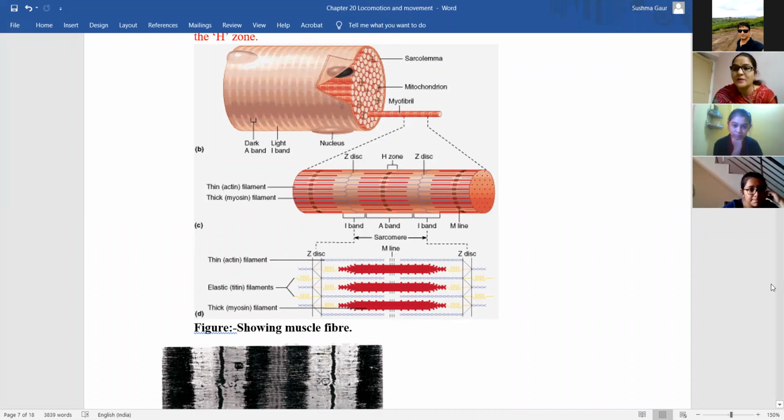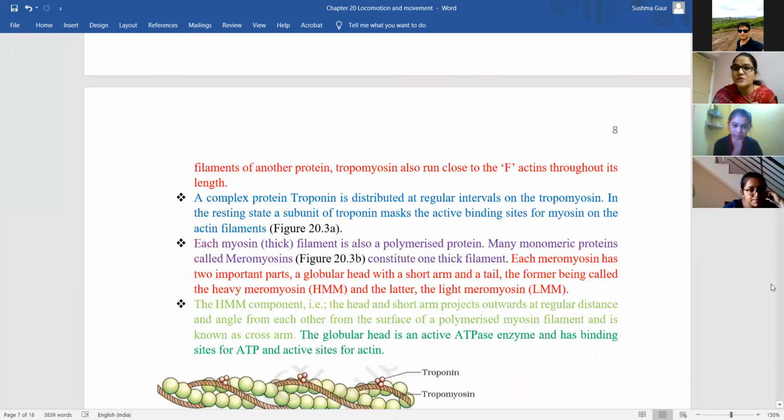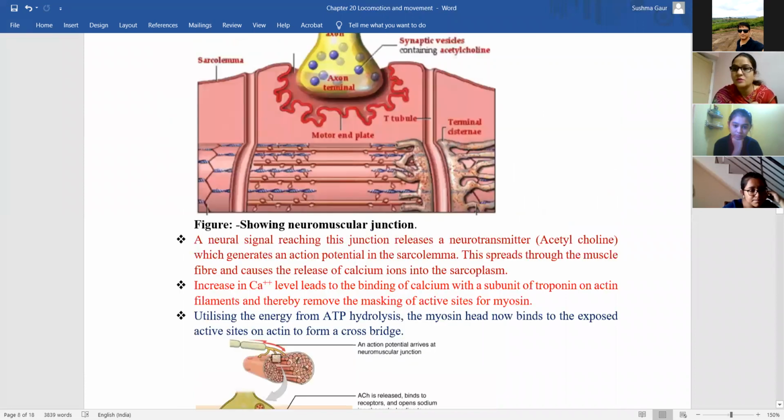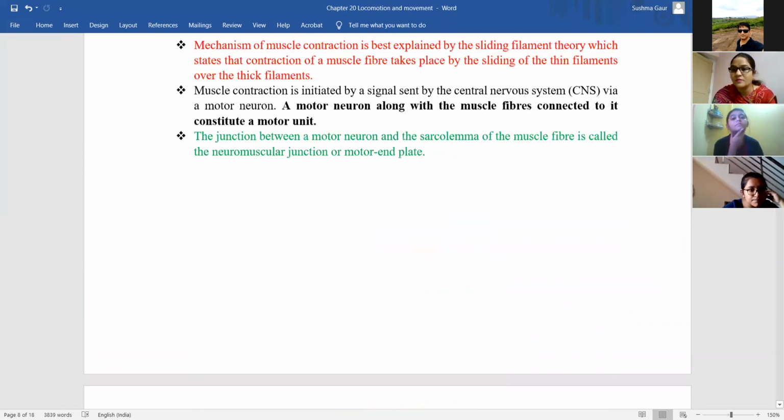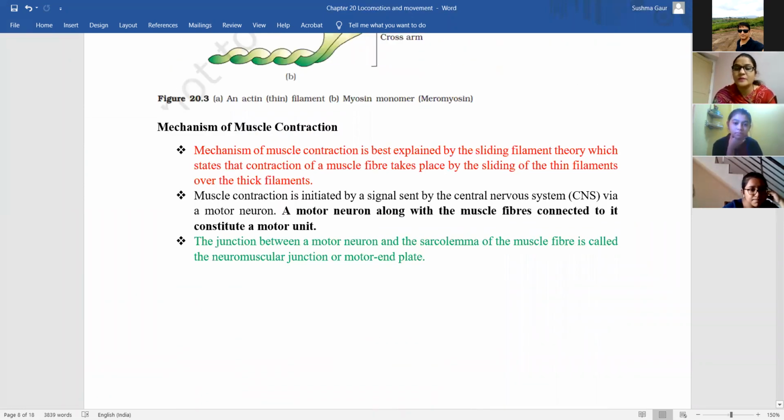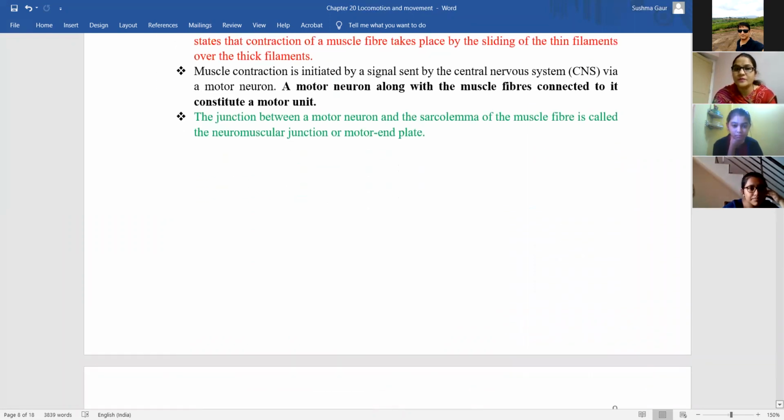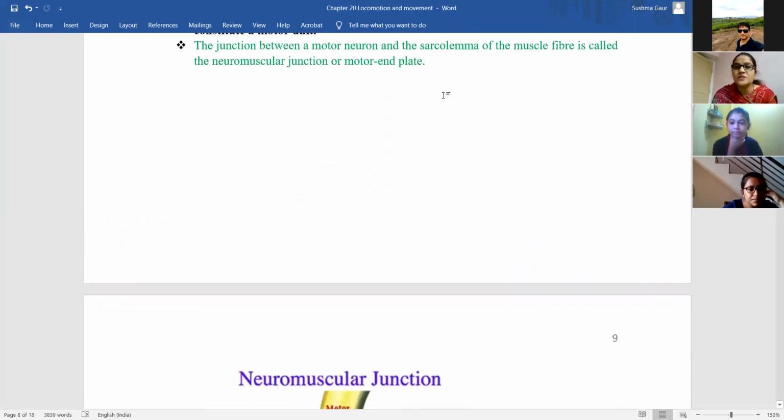You remember that? और उसके अंदर का साइटोप्लाज्म is known as sarcoplasm. Okay, so a junction between the motor neuron, a type of neuron, and the sarcolemma, that is the plasma membrane of the muscle fiber, is known as neuromuscular junction or motor end plate.